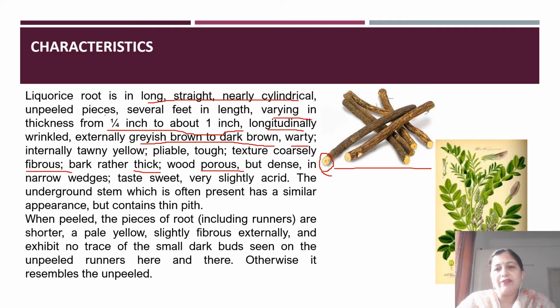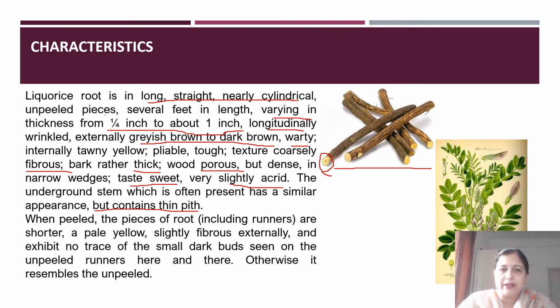As I told you, when we fracture, the powder falls due to the porous nature of the wood inside. And the taste of this is highly sweet in nature with a slight acrid taste due to the presence of different saponins. The underground stem, which is often present, has a similar appearance, but it contains a thin pith, which you can say is a characteristic feature of the stem, the presence of the thin pith inside.